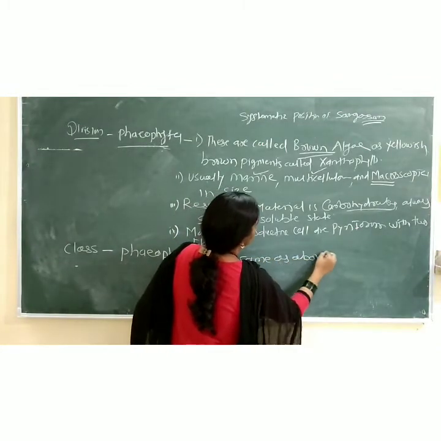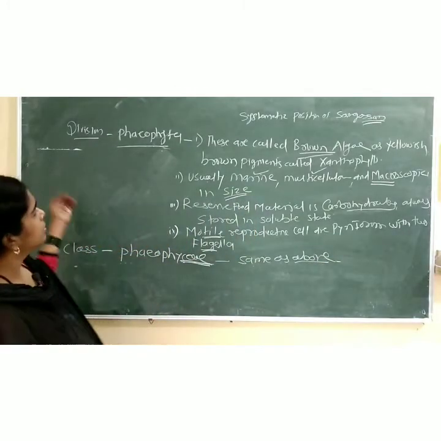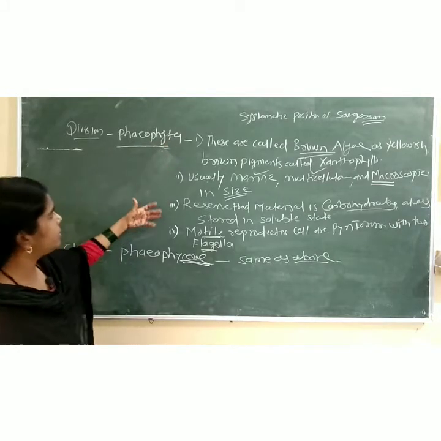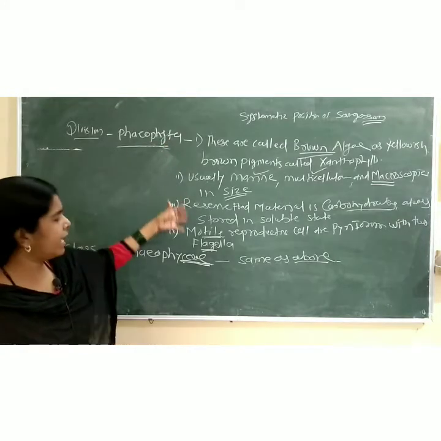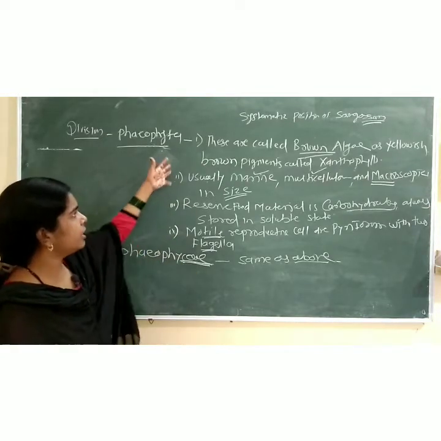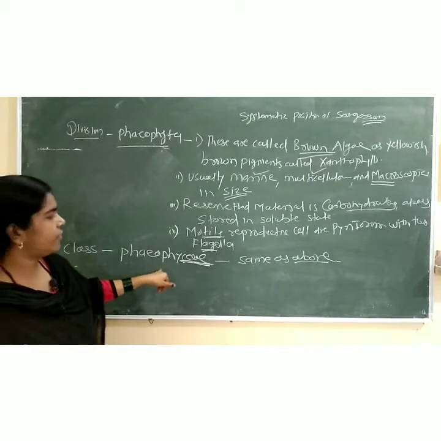So keep four or five blank lines for the class Phaeophyceae characters.